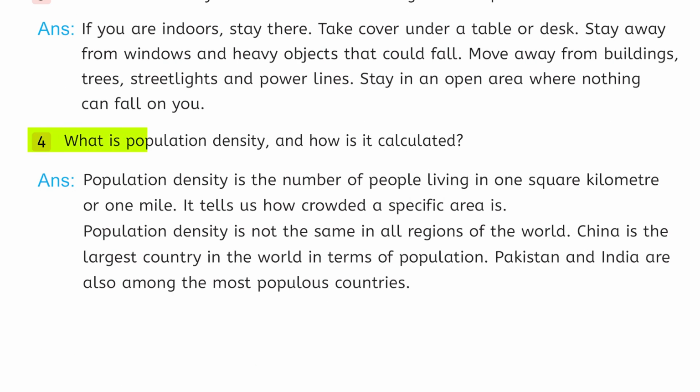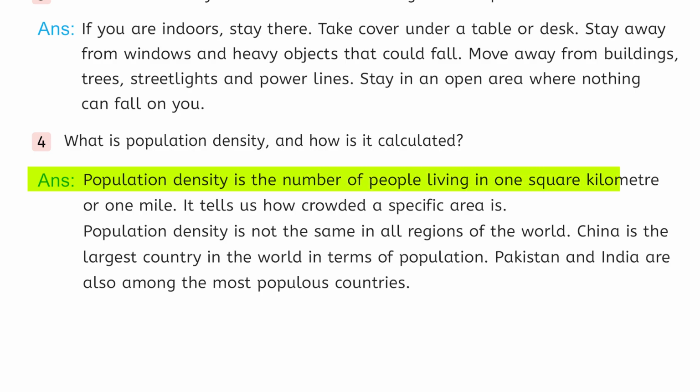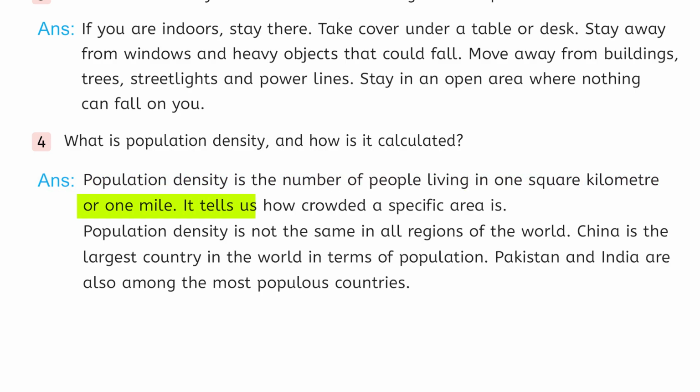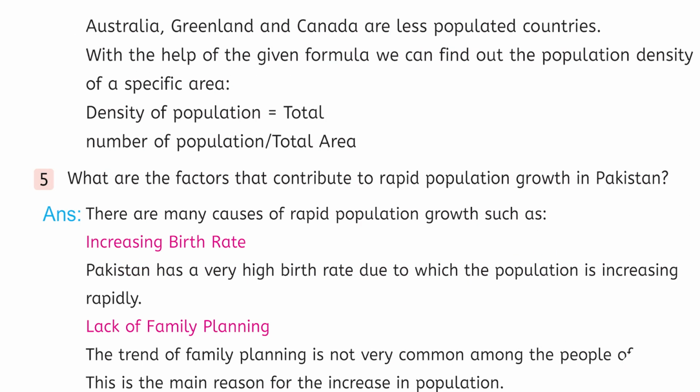Question number 4. What is population density and how is it calculated? Answer, population density is the number of people living in 1 square kilometer or 1 square mile. It tells us how crowded a specific area is. Population density is not the same in all regions of the world. China is the largest country in the world in terms of population. Pakistan and India are also among the most populous countries. Australia, Greenland, and Canada are less populated countries.